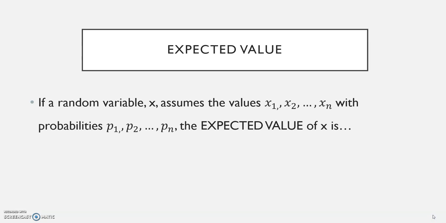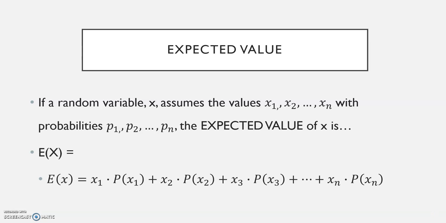Expected value. If a random variable x assumes the values x1, x2, continuing to xn, with probabilities p sub 1, p sub 2, continuing to p sub n, the expected value of x is written as E of x, which is equal to x1 times the probability of x1 plus x2 times the probability of x2 plus x sub 3 times the probability of x sub 3, continuing to x sub n times the probability of x sub n.